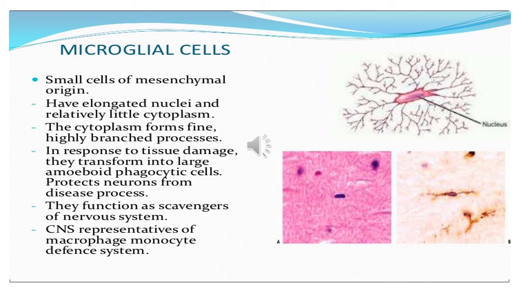Whenever there is tissue damage, they transform into large phagocytic cells. Therefore, they protect the neurons from the disease process. They even act as scavengers of the nervous system. These microglial cells are actually the representatives of the macrophage monocyte defense system.